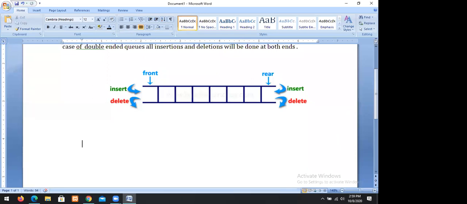There are two types of double-ended queues.